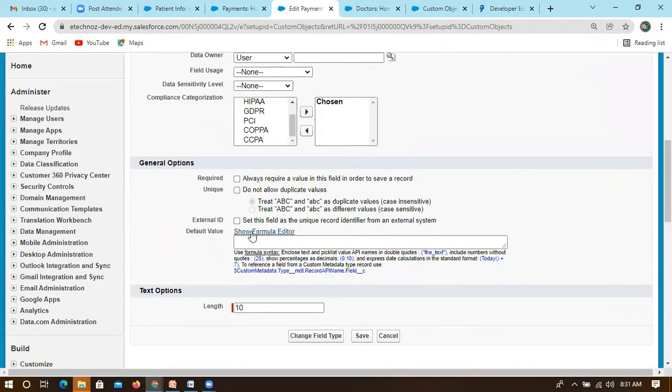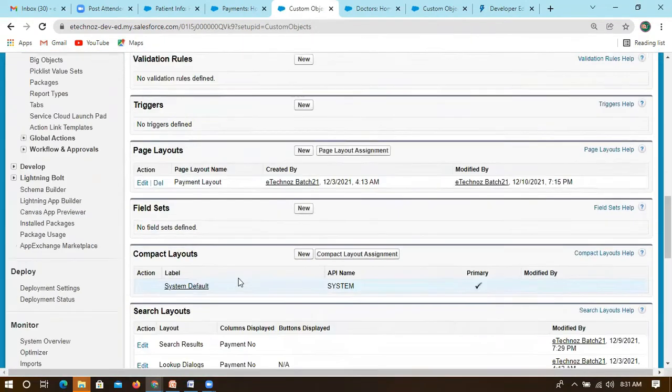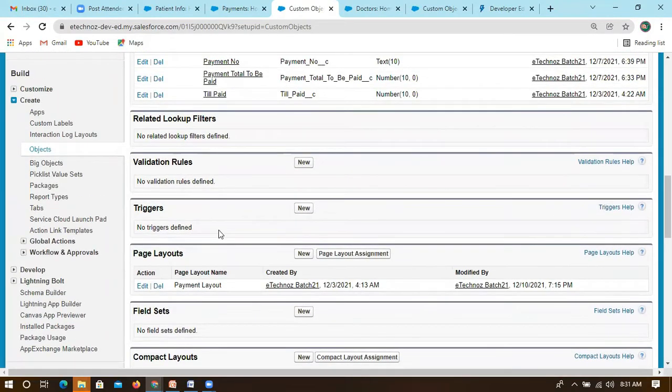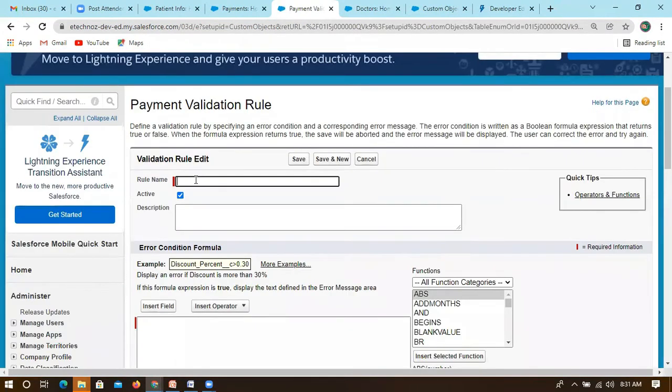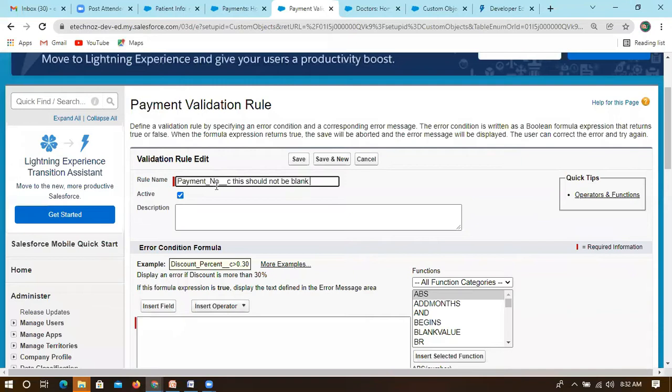By default it doesn't have anything, and that's fine. Now we can create a validation rule. To create a validation rule, you have to go to this specific section. Here, when you create a validation rule, first it will ask for the rule name, which is the business rule: Payment number should not be blank. This is only for display purposes, not the API name.